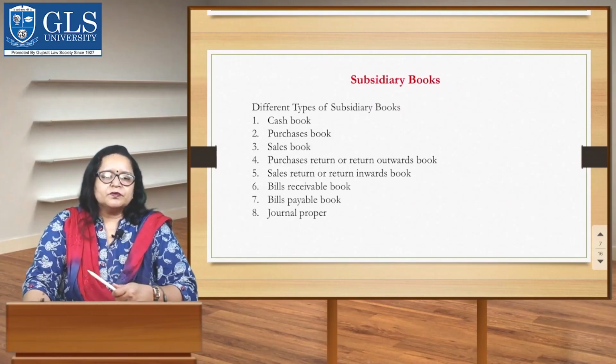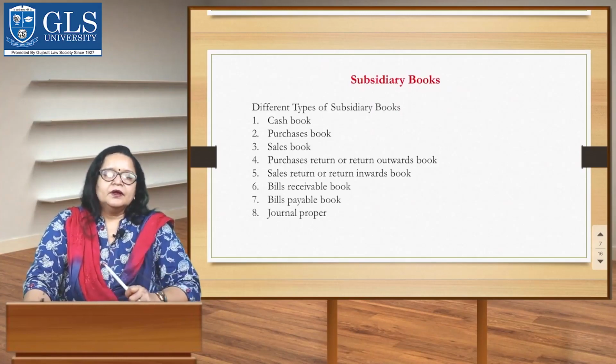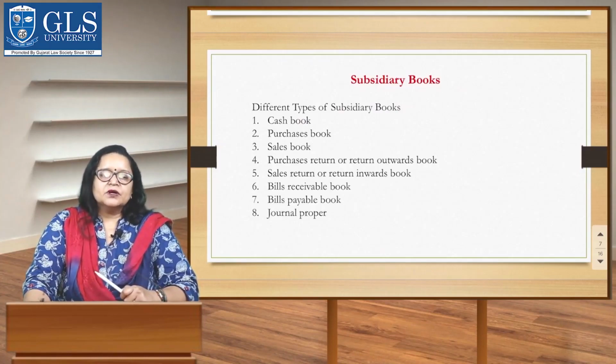In the normal course of business, a majority of transactions are related to sales, purchases, or cash. So we record transactions of the same or similar nature at one place, that is, the subsidiary book, and we record these transactions in chronological order. Different types of subsidiary books are cash book, purchase book, sales book, purchase return or return outwards book, sales return or return inwards book, bills receivable book and bills payable book, and last is journal proper. Now let's talk about each and every one by one.